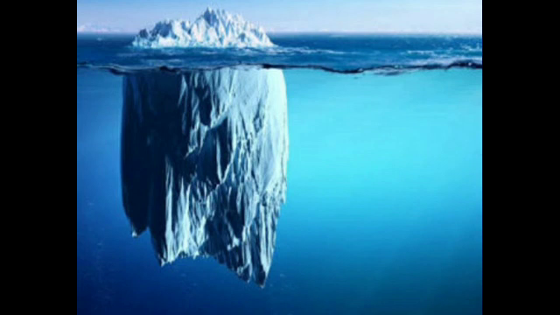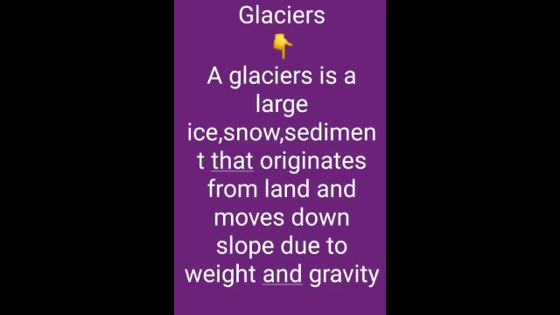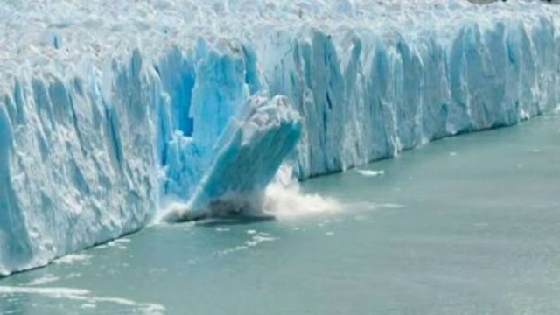Next one is about glaciers. What do you mean by glaciers? In the above picture you can see the glaciers. A glacier is a large mass of ice, snow, rock or sediment, and often liquid water, that originates on land and moves down slope under the influence of its own weight and gravity. Dear children, so what do you mean by glaciers?